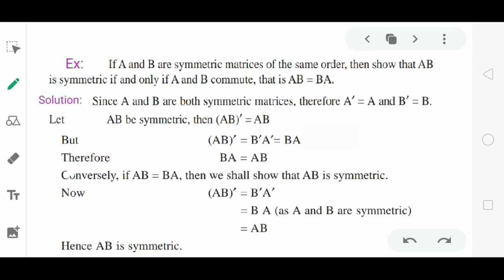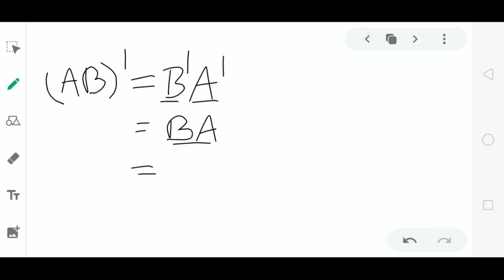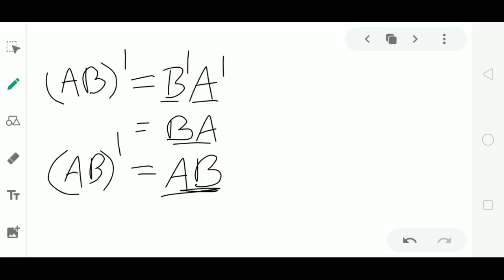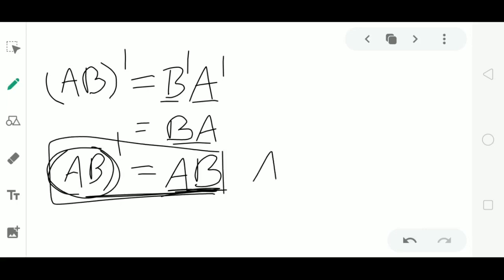Next, if and only if, observe here, suppose AB is equal to BA. If we have this equality AB equal to BA, then I will write this matrix BA is equal to AB. Then what happened here? We have got (AB)' is equal to AB. This proves that the transpose of the matrix AB is equal to the matrix AB itself. This is the condition of symmetric. This proves that AB is a symmetric matrix. When will this AB become symmetric? Only when BA is equal to AB. That is, A and B commute.